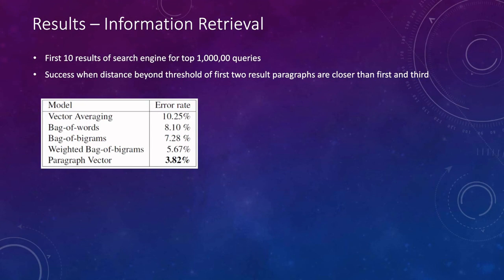For the information retrieval test, a success is considered when the distance of the results generated by the model is within a certain threshold, where the distance of the first two paragraph vectors is closer than the distance of the first and third paragraph vectors. Again, as you can see, the paragraph vector method did the best of the other methods tested.